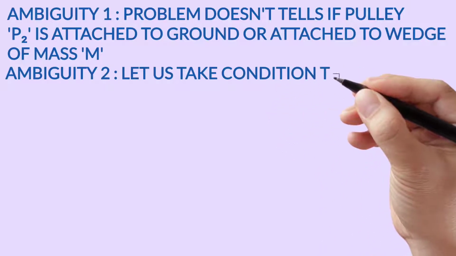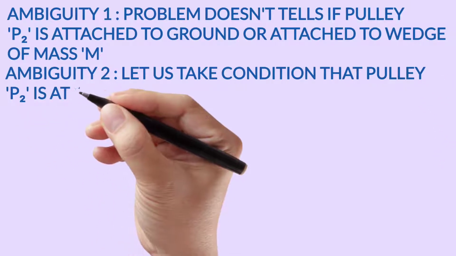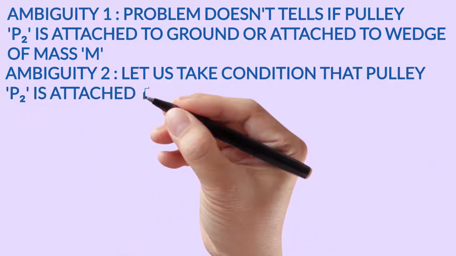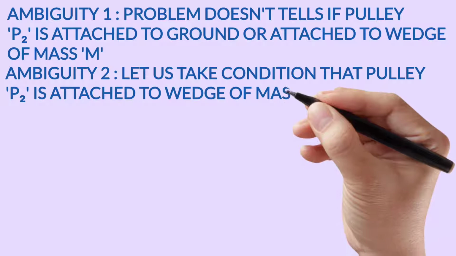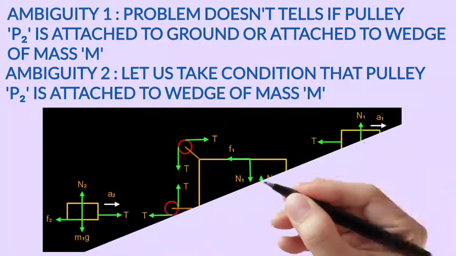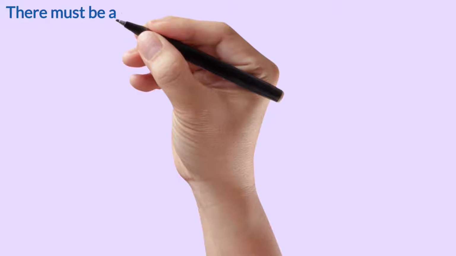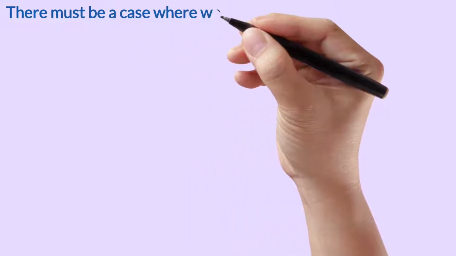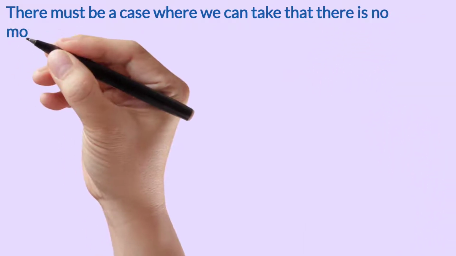Even if we consider the correct diagram, let us consider ambiguity 2, that the pulley is attached to the rigid wedge of mass M. Then I have drawn the free body diagram again from my side. You can take a pause and solve the question. But what is the condition missing in the solution? One condition may be correct, which they have not considered. There must be a case that there is no motion at all, keeping the string taut, but with the same condition, that is F1 is equal to F2.